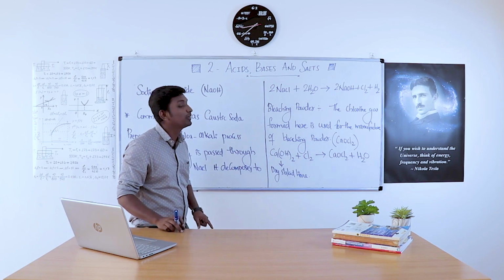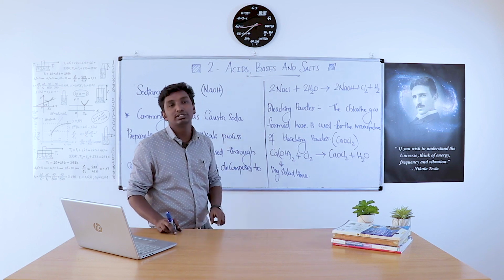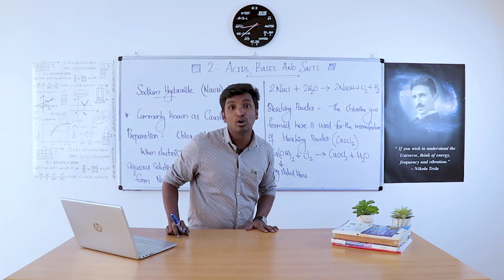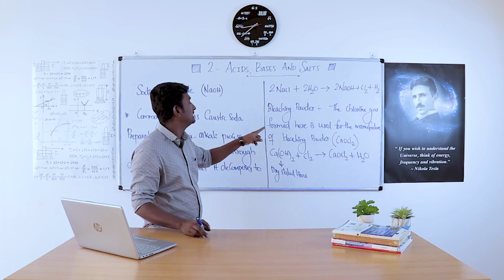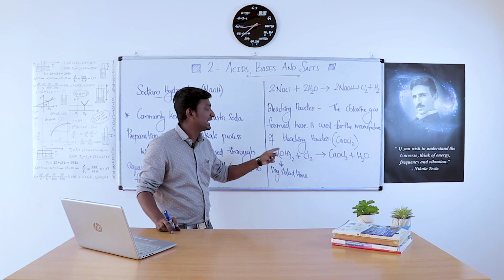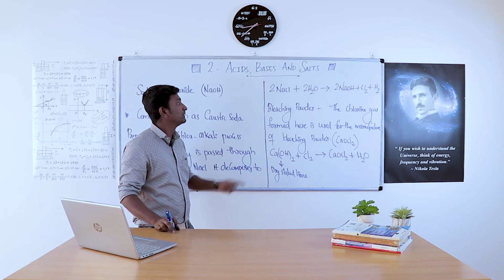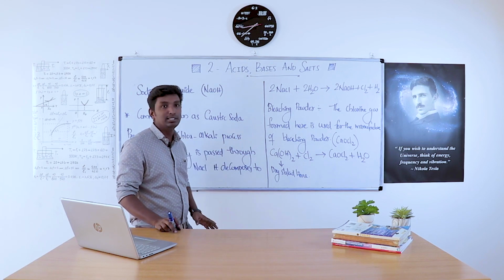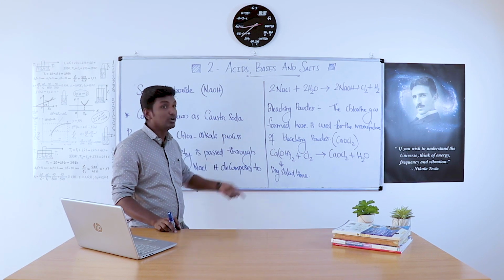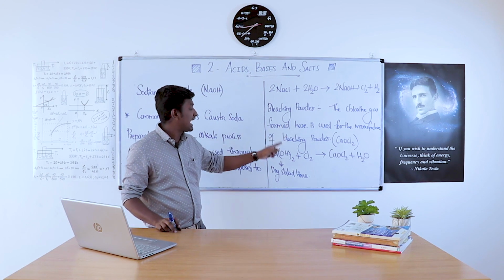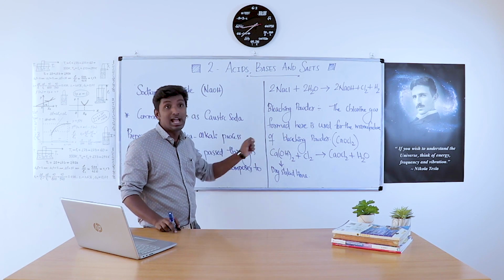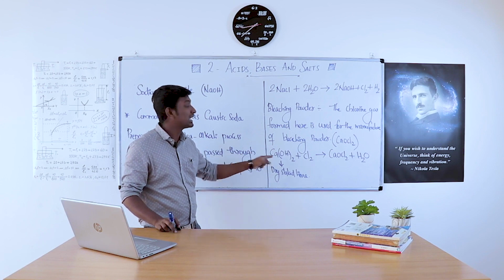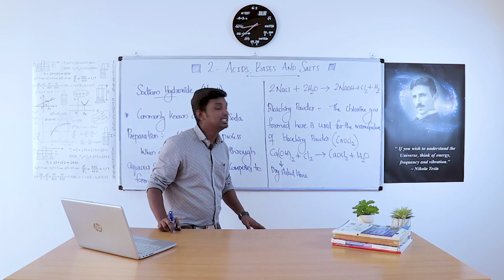The chemical formula of bleaching powder is CaOCl2, that is calcium oxychloride. The chlorine gas formed here is used for the manufacture of bleaching powder. The action of this chlorine gas on dry slaked lime, that is Ca(OH)2, calcium hydroxide, gives bleaching powder.